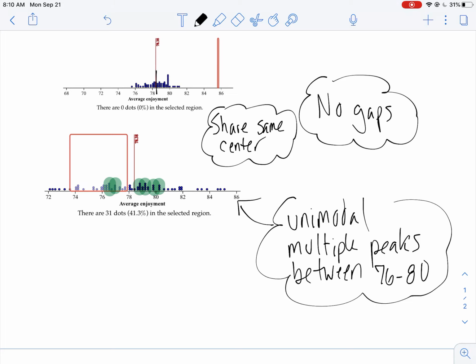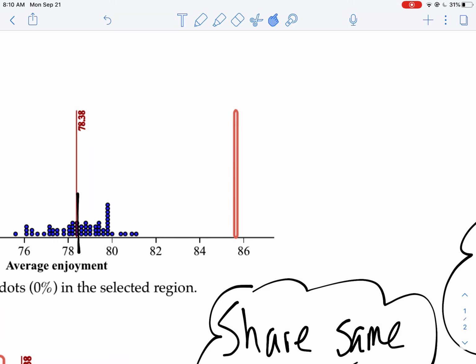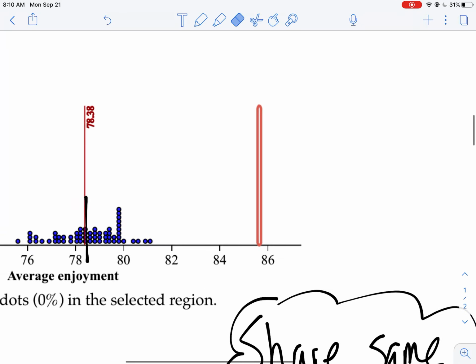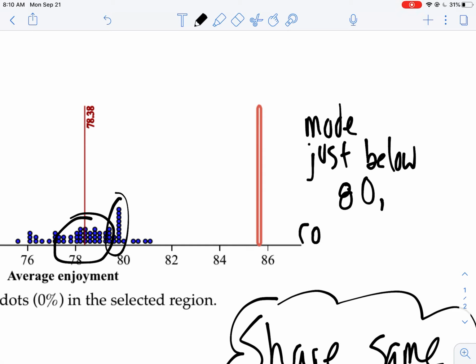Whereas up here, let's see, it's pretty distinct. We have our mode right here is very distinct. We have a mode right here just below 79. So we could say that it is mode just below 80. But it might also mention this cluster of values just above 78. Because that's important too, because you notice they're really condensed. Okay. Condensed stats near 78.